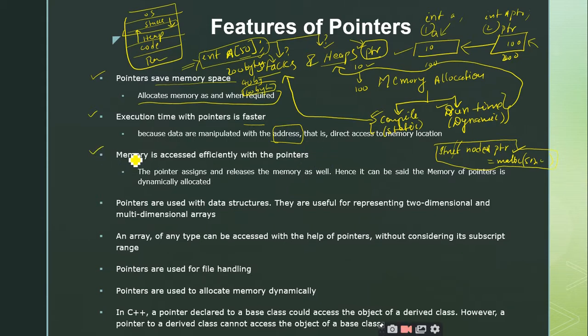Right. So memory is accessed efficiently with the pointers. This point is almost similar to this one. Pointers are going to save the memory space, and the memory can be efficiently used with the pointers. Why? Because as and when you require, you can adjust your memory that is already allocated. So you are going to allocate memory according to your requirements only. No extra memory is allocated, and there is no wastage of memory. So when there is no wastage of memory, you can say that the memory is efficiently utilized by making use of the pointers. Is it clear?